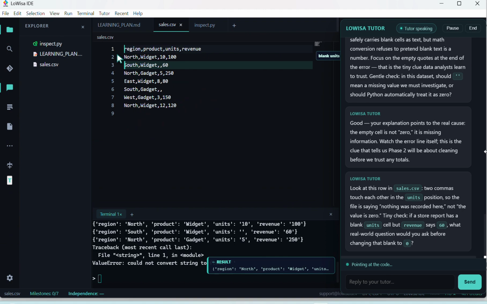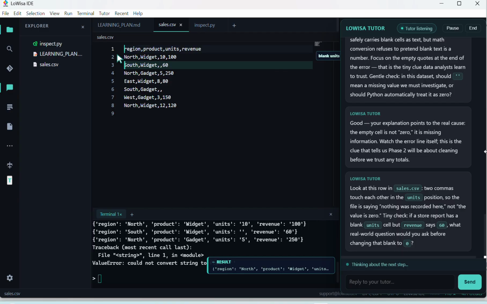Look at this row in sales.csv. Two commas touch each other in the units position. So the file is saying nothing was recorded here, not that the value is 0. Tiny check. If a store report has a blank unit cell but revenue says 60, what real-world question would you ask before changing that blank to 0?